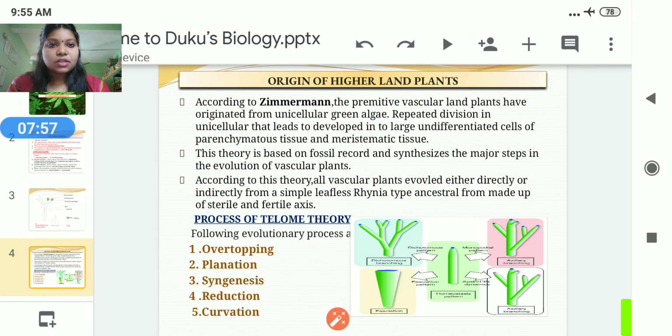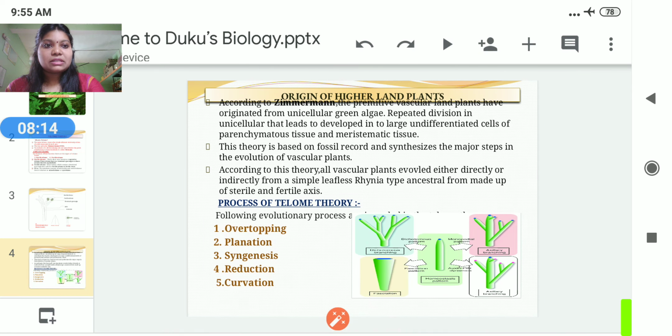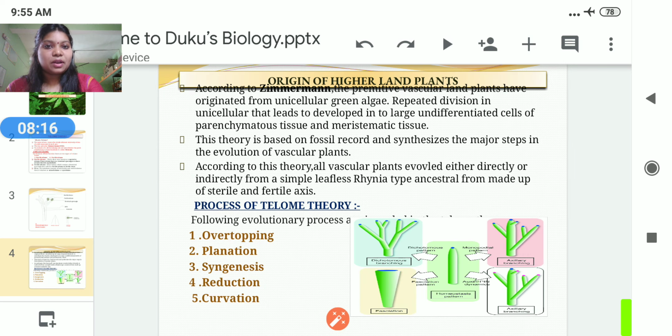In case of the telom theory, according to Zimmerman, the primitive vascular land plants, it means here the presence and absence of vascular tissue. The vascular system, like the xylem and phloem, is known as the vascular tissue. Whether it is present, it is known as vascular plants, or if it is absent, then it is non-vascular plants.